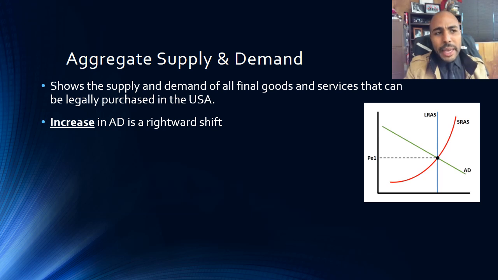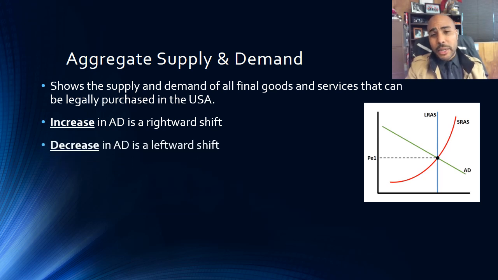So if for some reason our GDP components increase, like if we have more consumer spending or more government spending or more business investment or more exports, that is going to be an increase of aggregate demand, and we would see our aggregate demand curve shift rightward. If we had a decrease to any of the components of our GDP, like a decrease to consumer spending or a decrease to government spending, that would cause a leftward shift in aggregate demand.